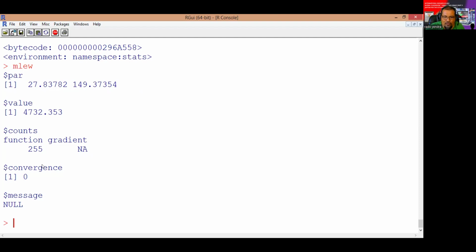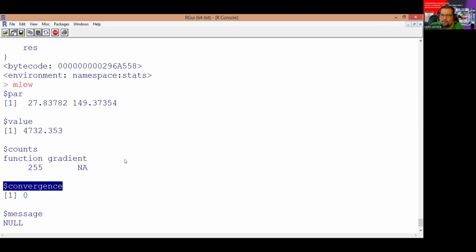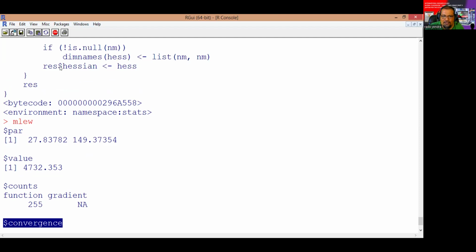This program is convergent, so it means we have succeeded in estimating the parameter. This is for the Weibull distribution.